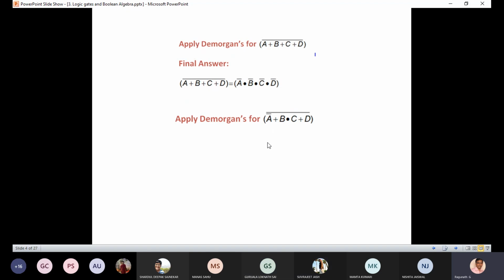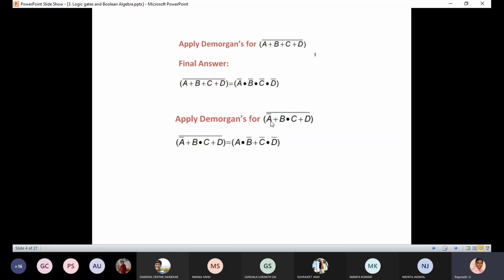Okay, so I'll show you the answer. Please note it down. A dot B bar plus C bar dot D bar. Because A bar is given, the complement of that is A, and B is given, so B bar. C is given, C bar, and D is given, D bar.